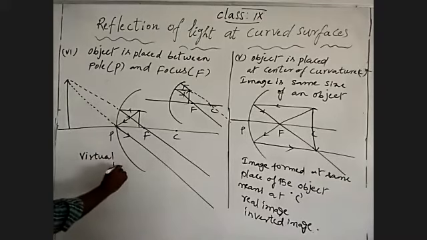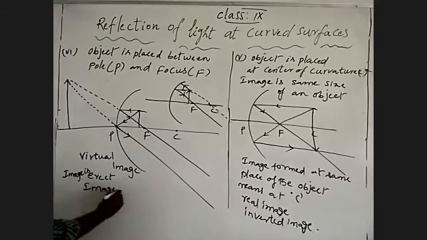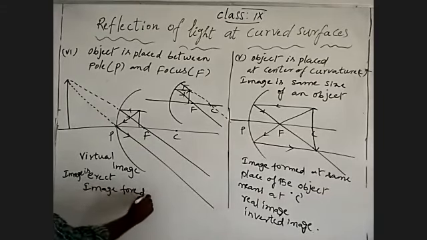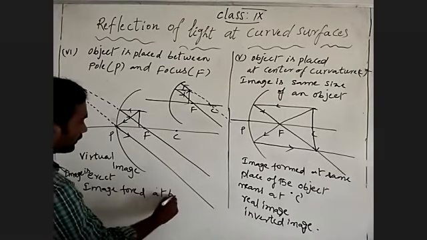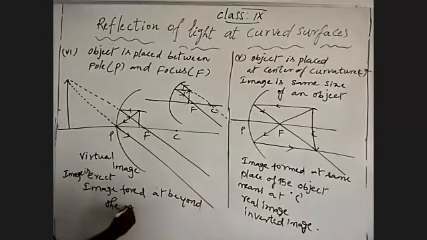virtual image. Image is a virtual image, and image is an erect image. Erect means vertical, and where is the image formed? Image formed inside, means beyond the mirror.